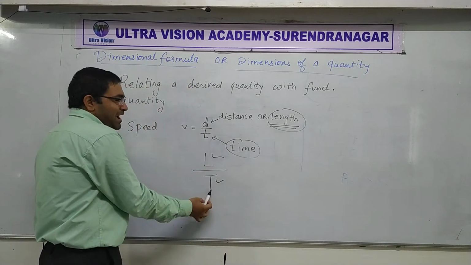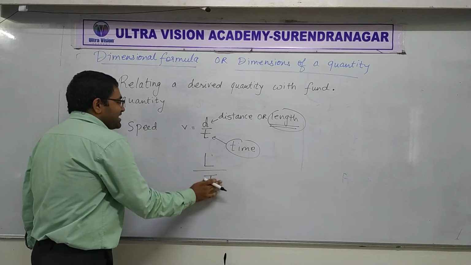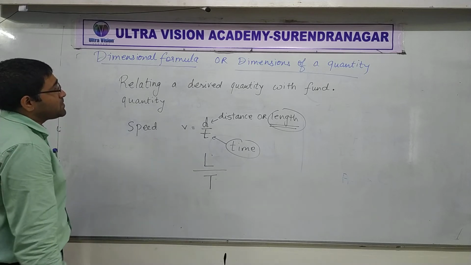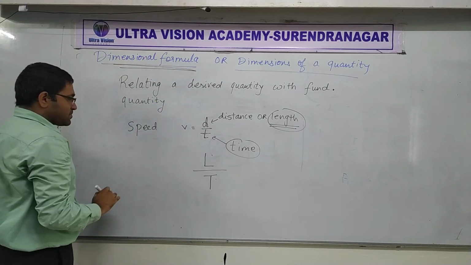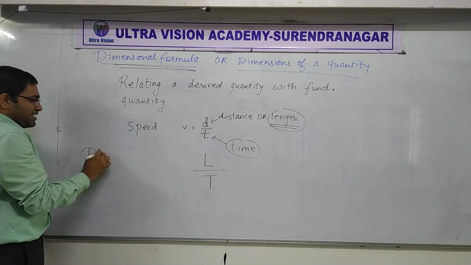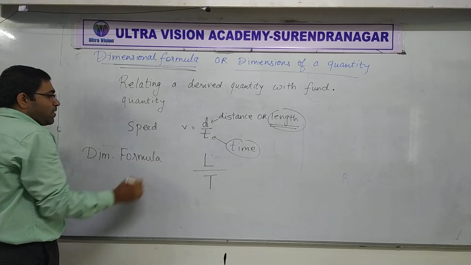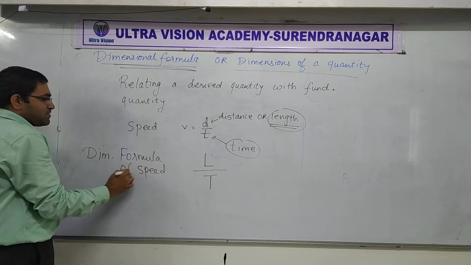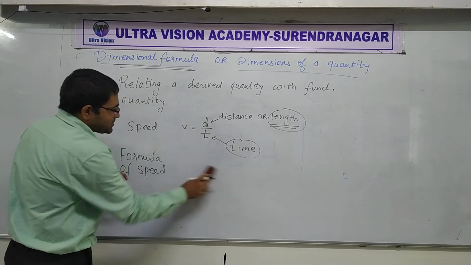Okay, so L by T. Writing like this is called dimensional formula. So if someone asks, what is the dimensional formula of speed? Then we write it in this manner.